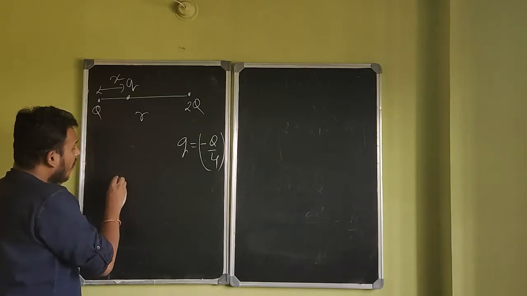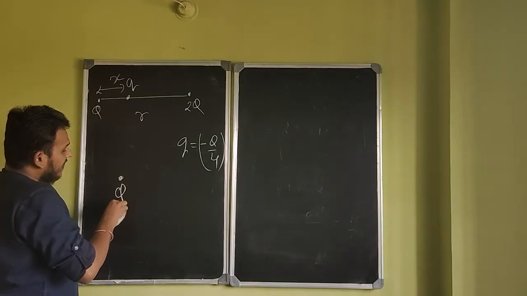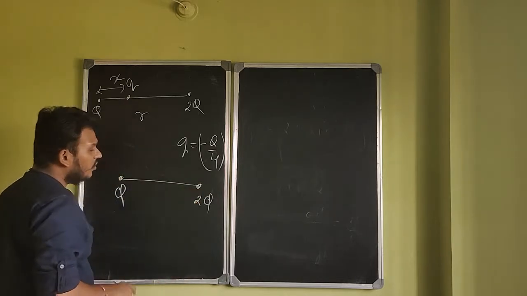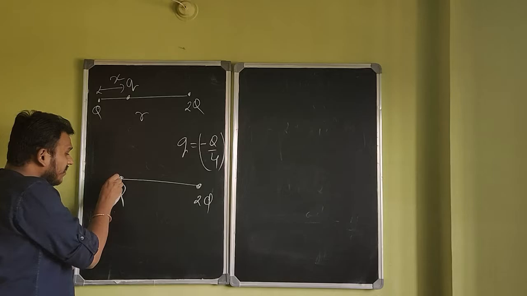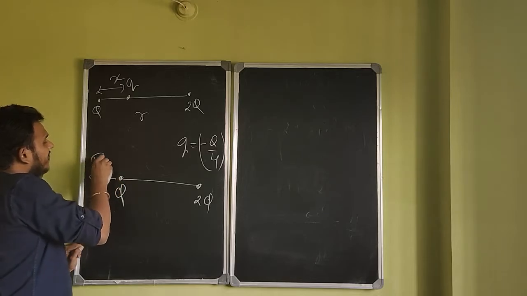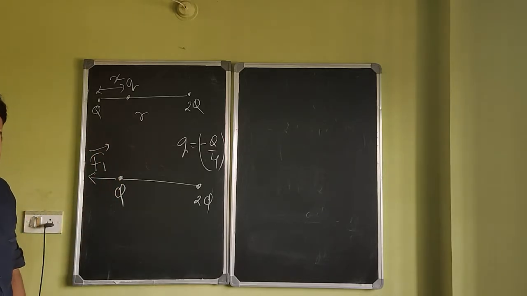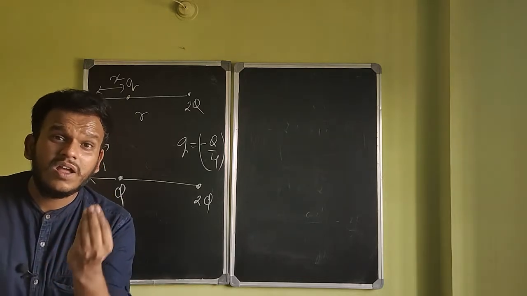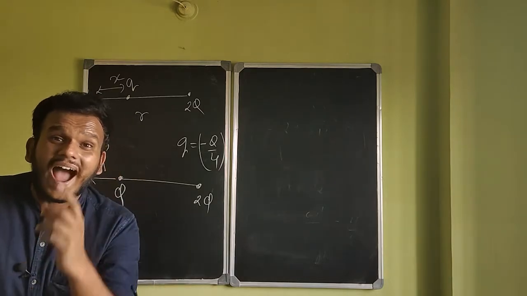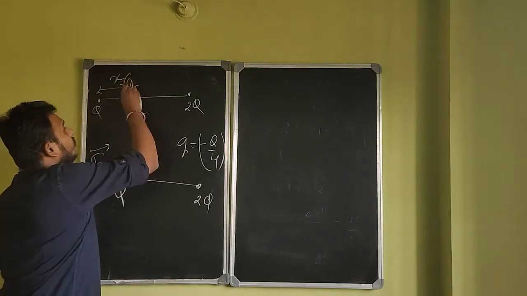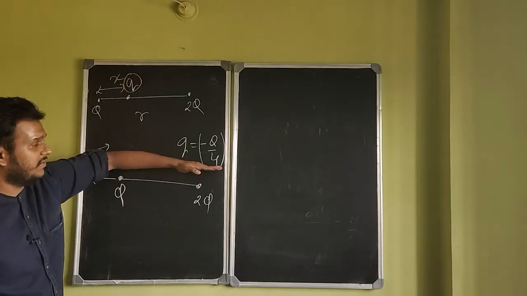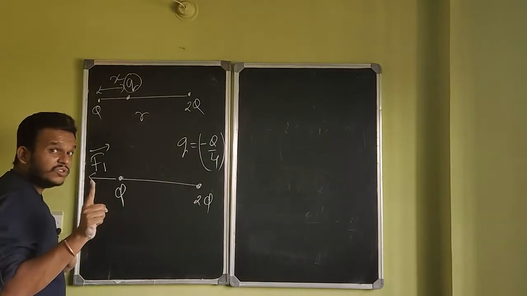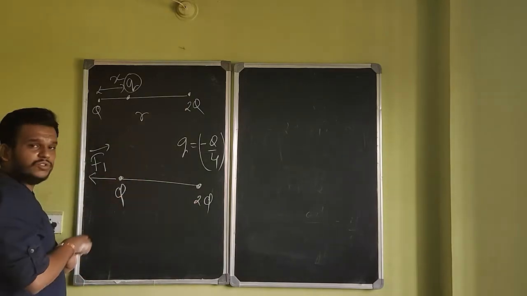Now for that, my logic would be this. Please listen. Let's say this charge is Q. The other charge you already have is 2Q. This charge is repelling this charge while applying force in this direction. Let's call that force F1. Now, if you want to have any hope of making net force 0, I think the force due to the new charge should be in this direction. Only then there is a hope that the existing force will get cancelled by the new force.